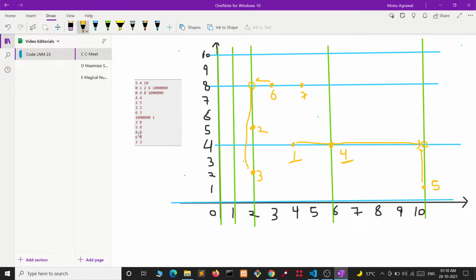Now let's see house 8. Okay, it's at coordinate 8, 8. It is here. Similarly for house number 8, only the persons at house number 1 and 4 will not be able to meet it. All the rest will be able to meet with the person at house number 8. Now 6, 8.